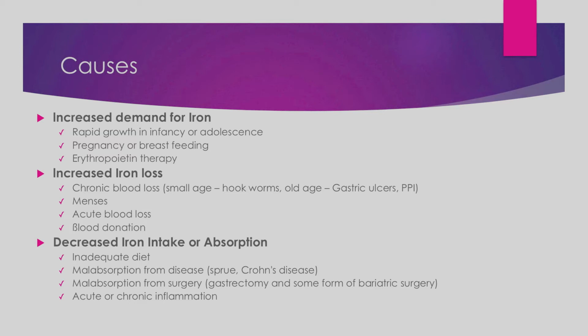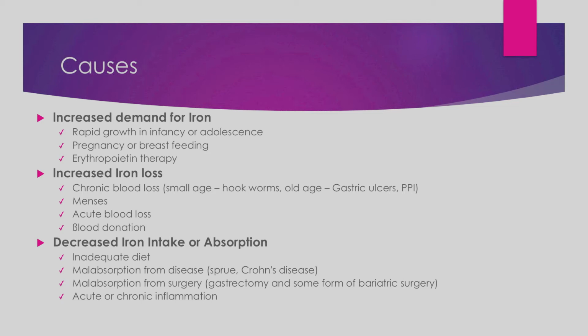Next is menses. Through the menstrual blood, iron is lost. Acute blood loss like accidents or some wounds or cuts, blood donations, excessive blood donations. Then decreased iron intake or absorption. Decreased iron intake, as in inadequate diet, not a proper diet, or a diet which is not rich in iron.